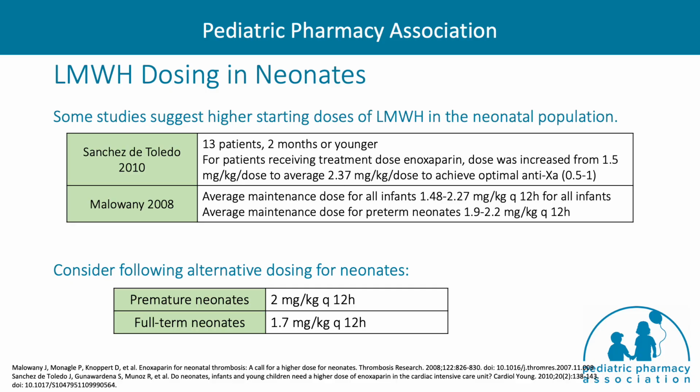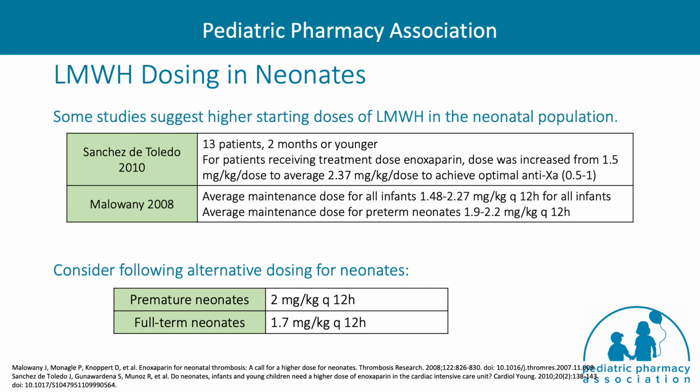In discussing low molecular weight heparins, it is important to note differences in dosing for neonates. Younger patients require higher doses of low molecular weight heparins to obtain a therapeutic level, and higher starting doses have been investigated for the neonatal population. Studies have shown that an average maintenance of up to 2.37 mg per kilo per dose may be required to obtain a goal anti-10A of 0.5 to 1 in patients less than 2 months of age.